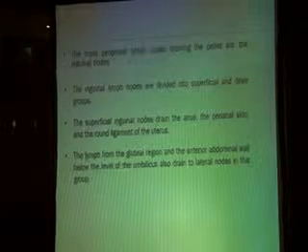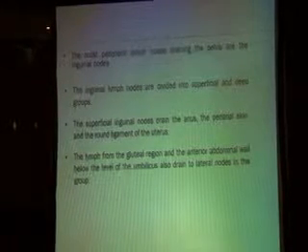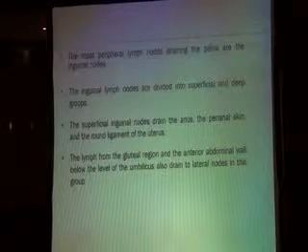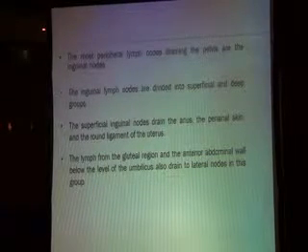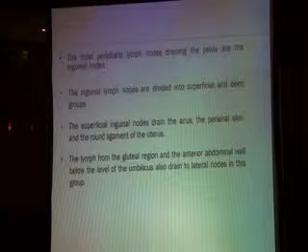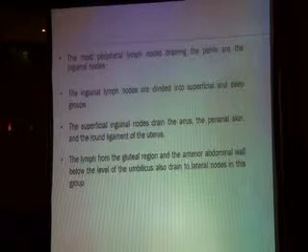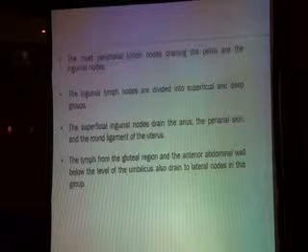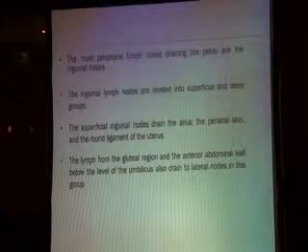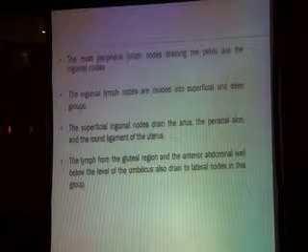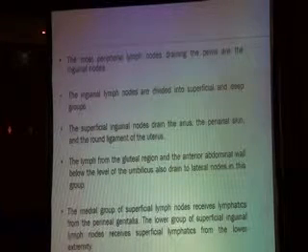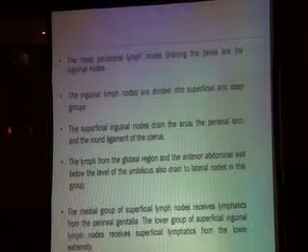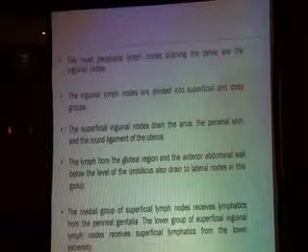Talking about the inguinal lymph nodes, which are the most peripheral lymph nodes draining the pelvis. The inguinal lymph nodes are divided into superficial and deep groups. The superficial inguinal lymph nodes drain the anus, cranial skin, and round ligaments of the uterus, while the lymph from the gluteal region and the anterior abdominal wall below the level of the umbilicus also drains to the lateral nodes in this group. The medial group of superficial lymph nodes receives lymphatics from the perineal genitalia. The lower group of the superficial inguinal lymph nodes receives superficial lymphatics from the lower extremity.